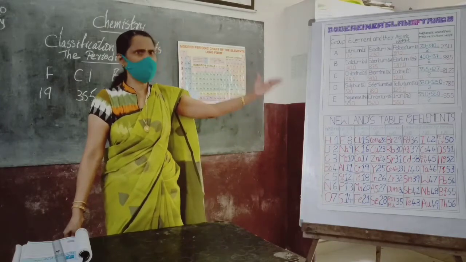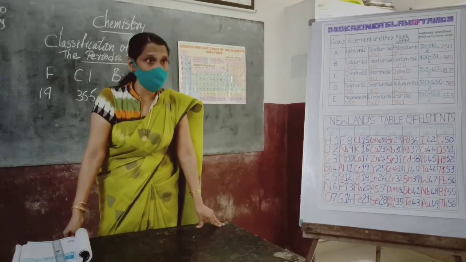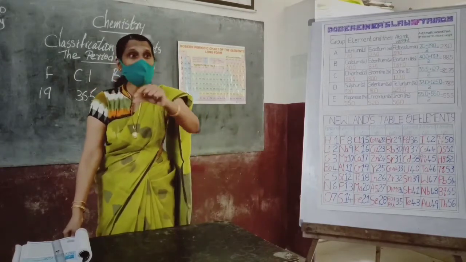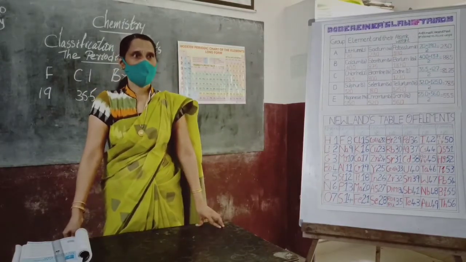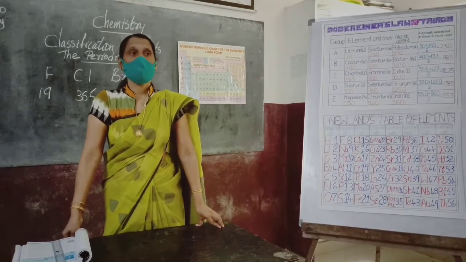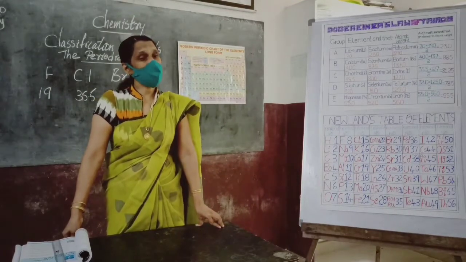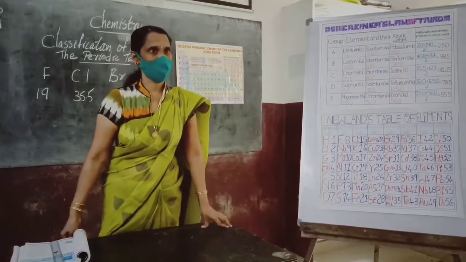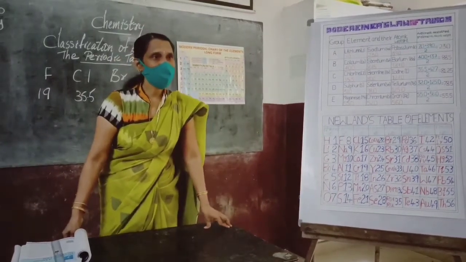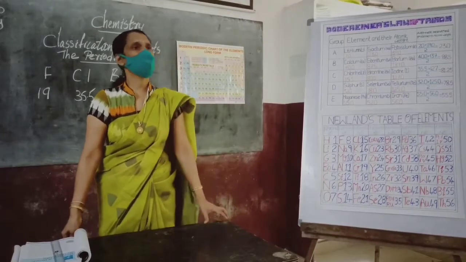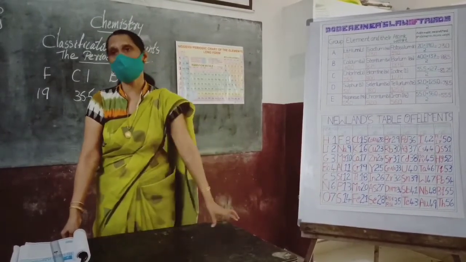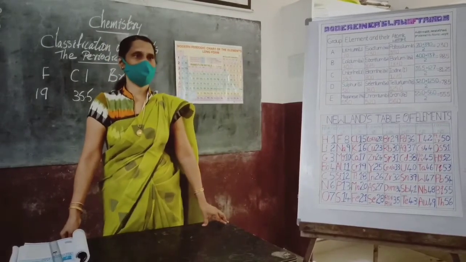Dobereiner also suggested about the atomic weight, but he had taken 3 elements at a time. But Newlands wrote all the known elements according to the increasing, ascending order of the atomic weight.